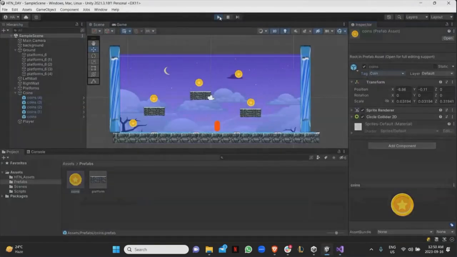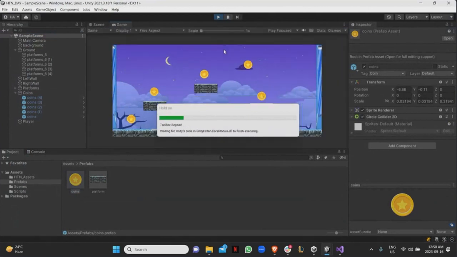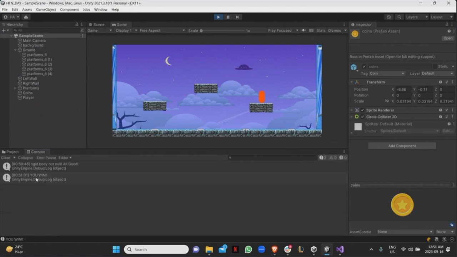So now if I press play, right, I can move. Once I click a coin, the coin is destroyed. And then over here, I click another, collect third, the fourth, and fifth. Once I do this, all of those, over here in the console, it'll say you win, right?